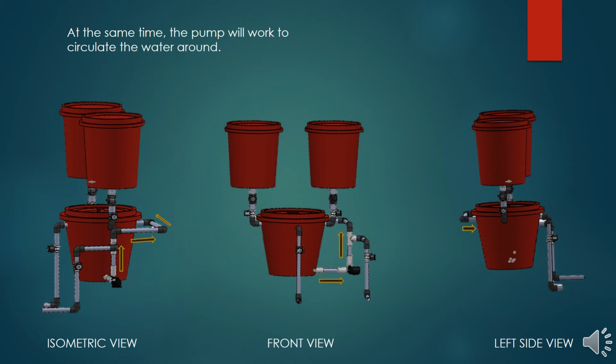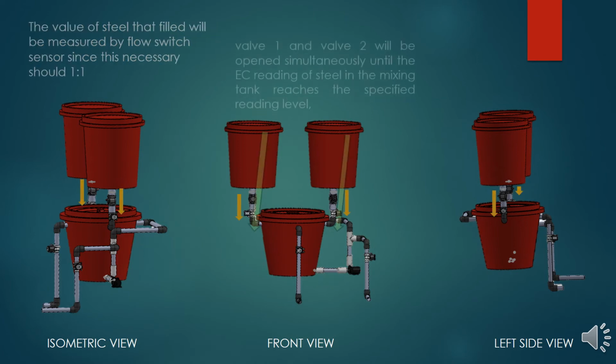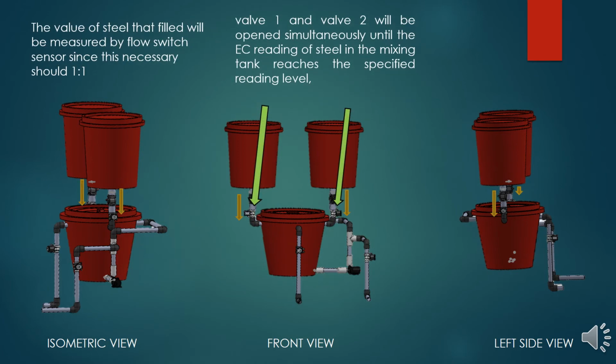As we can see here, when the water resource fills into the main tank, at the same time, the pump will work to circulate the water around. The main tank stands by the water for the system. The fertilizer A and B will fill into the main tank.